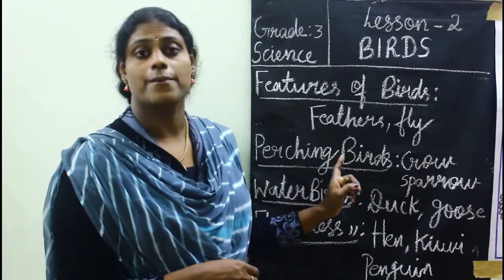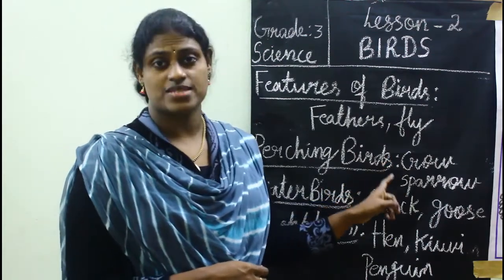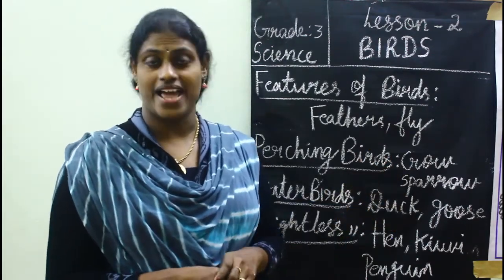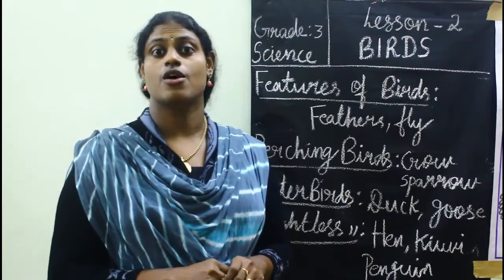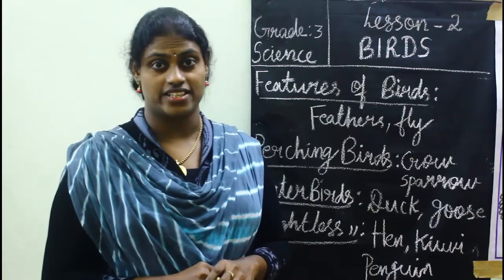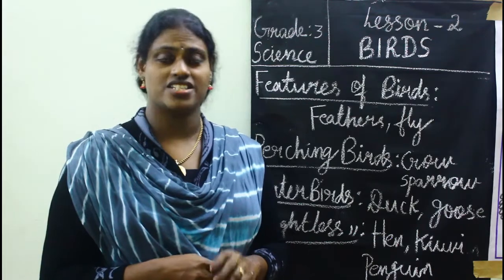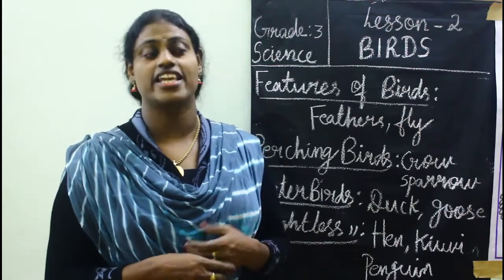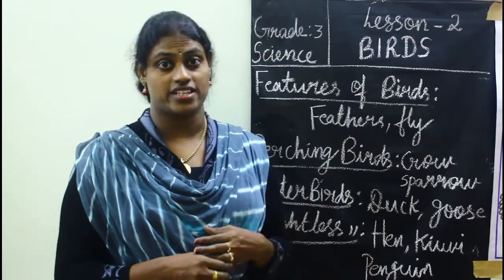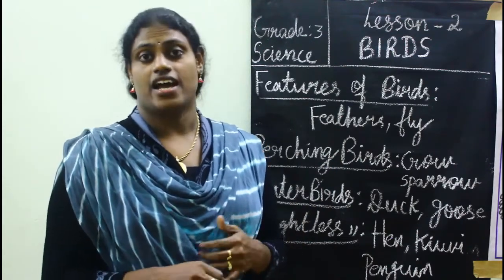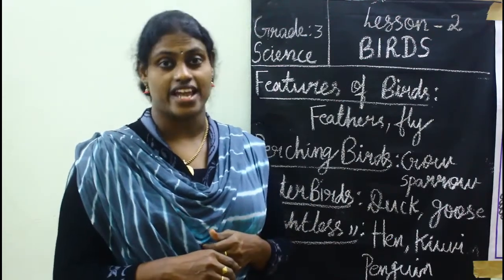Examples of perching birds are crow, sparrow, pigeon, parrot, etc. These perching birds always move from one place to another. It may be for food or making their shelter, for everything. Only at night times will this bird rest.